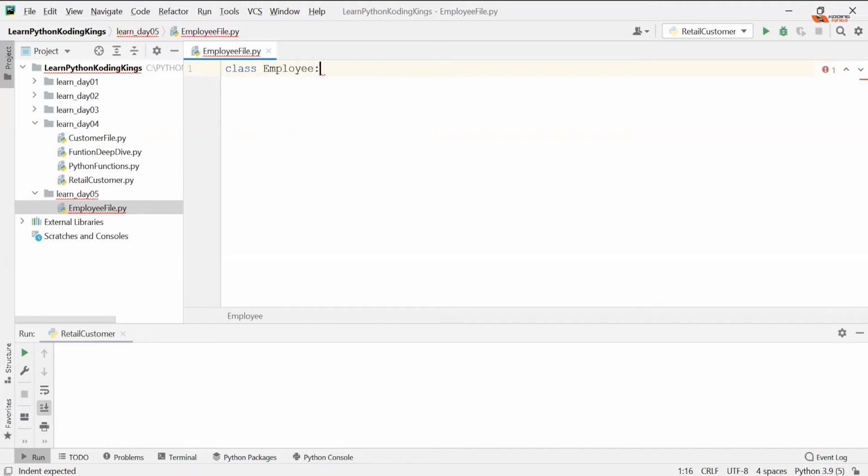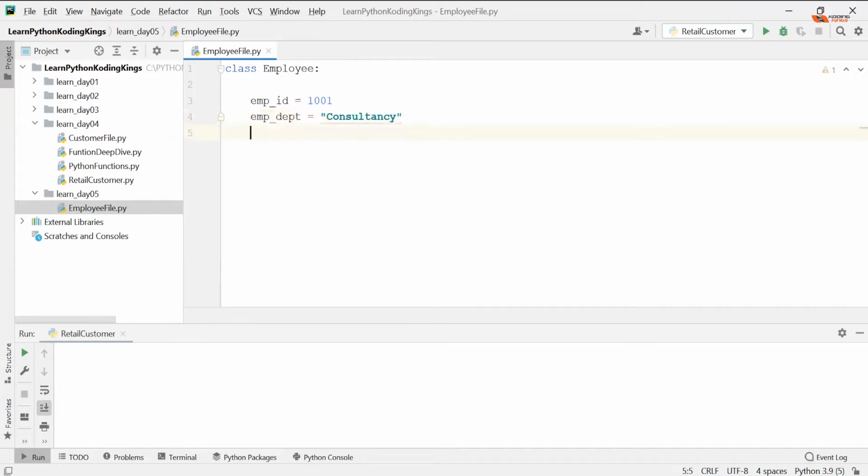And in that we already saw that we have some kind of variables and functions. Let's write a simple variable. So here I'm just writing emp_id, and I'm assigning a value to it, 1001 maybe, and emp_department, and by default it is consultancy.